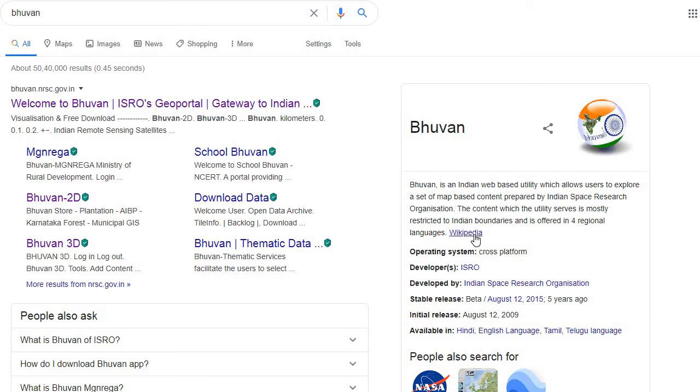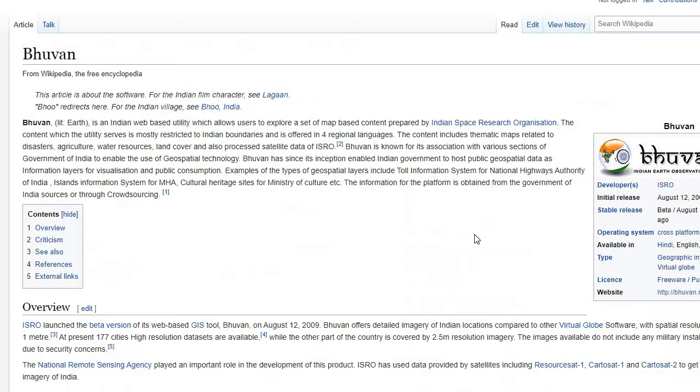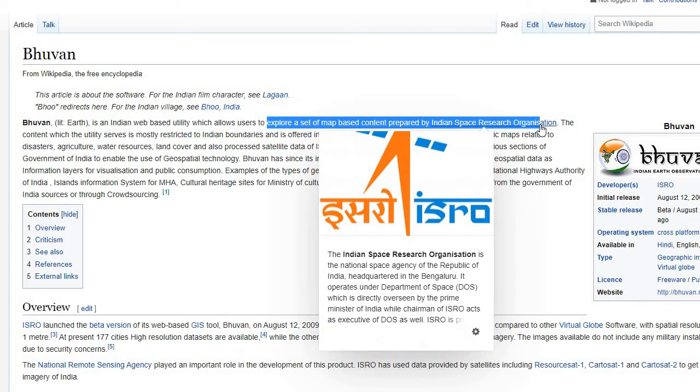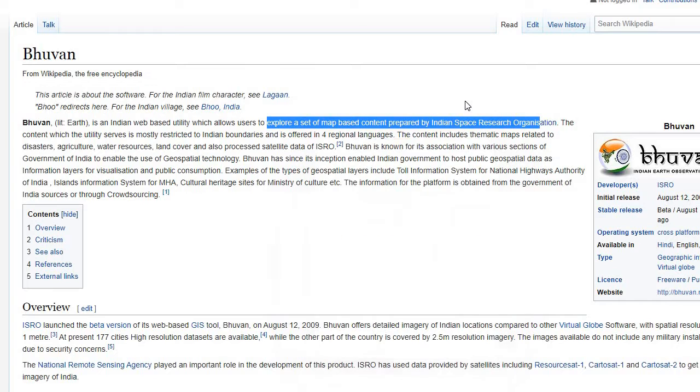So let's go to Wikipedia to know something more about Bhuvan. Here it says that it is a set of map-based content prepared by the Indian Space Research Organization, and it is available in four languages including English, Hindi, Tamil, and Telugu.